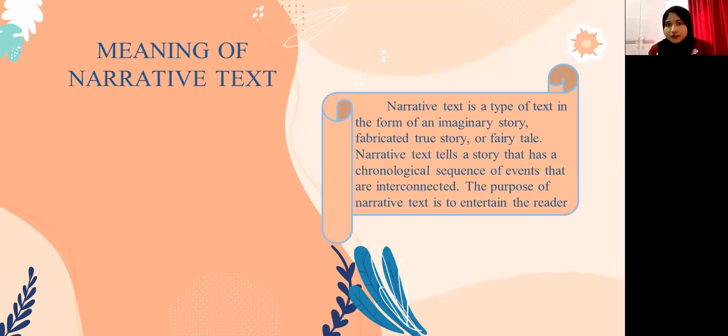Meaning of narrative text. Narrative text is a type of text in the form of an imaginary story, fabricated through story or fairy tale. Narrative text tells a story that has a chronological sequence of events that are interconnected. The purpose of narrative text is to entertain the reader.